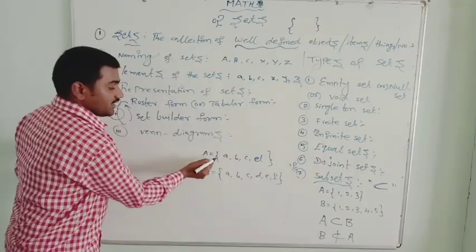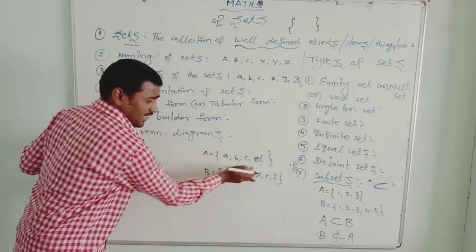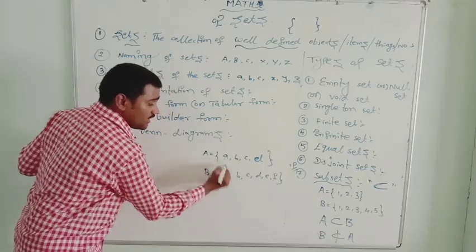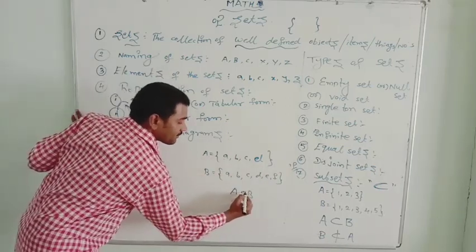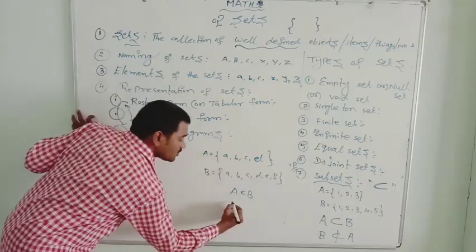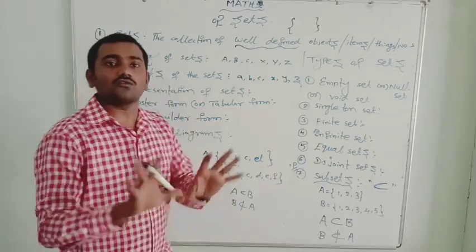In this case, every element of set A is also an element of set B. a, b, c, d are also present in set B. So A is a subset of B. Then is every element of B present in A? No. So B is not a subset of A. Simple, we have to observe.